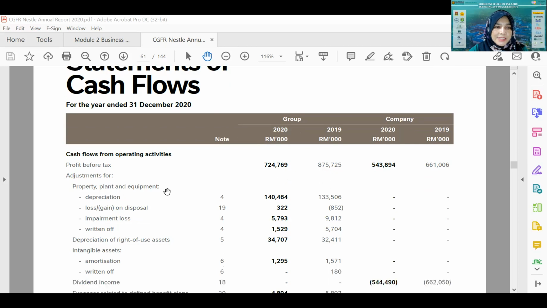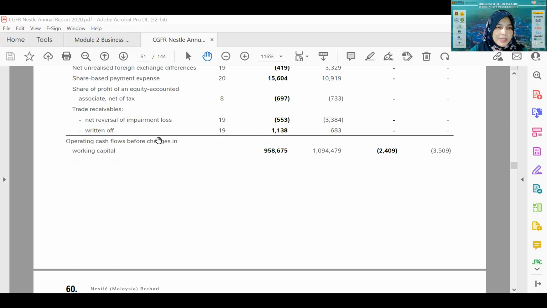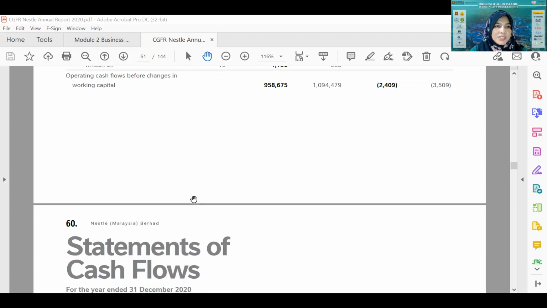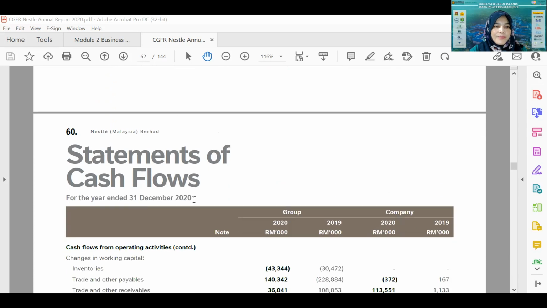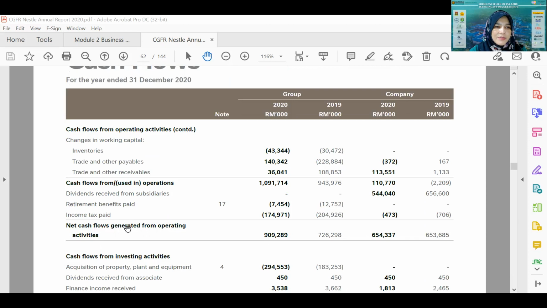And then the second segment is about, after it calculates all the items, it is reporting the operating cash flow, operating cash flow before changes in working capital. Meaning the amount of cash flow from operating. Okay, this is the net cash flow generated from operating activities, right? So it is just reporting what happened to the cash in relation to the operational aspect of the company.